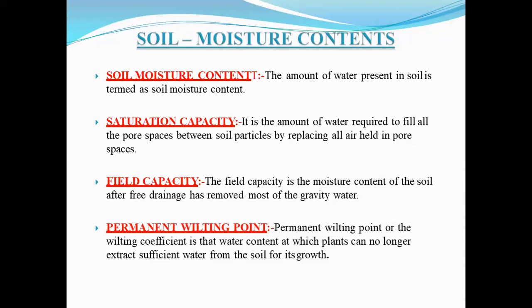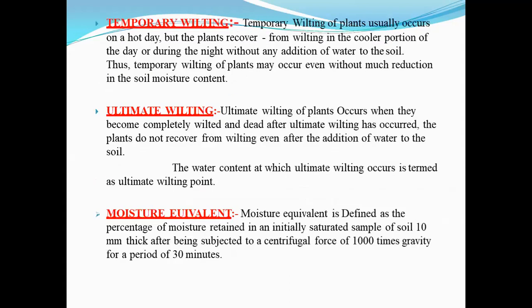Permanent wilting point is usually expressed as the weight of the moisture held by the soil per unit weight of the dry soil when the plants are permanently wilted, right? So basically, the permanent wilting point is at the lower end of the available moisture range. If the plant does not get sufficient water to meet its need, it will wilt permanently. So basically, this is the meaning of permanent wilting point.